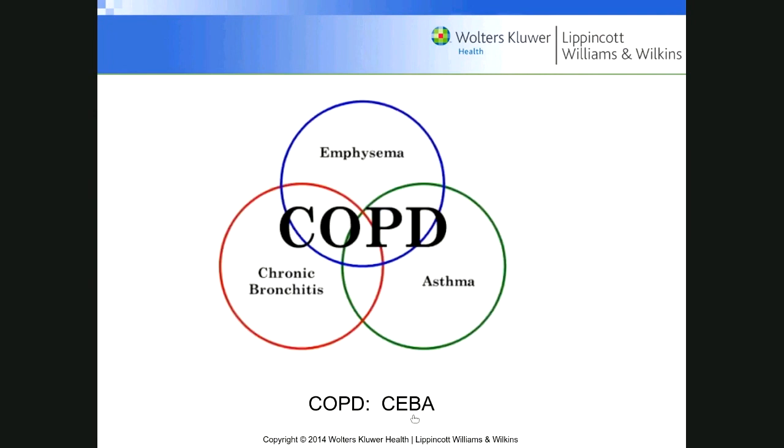And here I'll show you the Venn diagram. You can see here it doesn't have bronchiectasis, but these are signs and symptoms that are associated with asthma, and these are signs and symptoms associated with chronic bronchitis, and this is a sign and symptom that is associated with asthma. They're very similar in a way, but have different features. And there is a common one in this Venn diagram, on all of them.